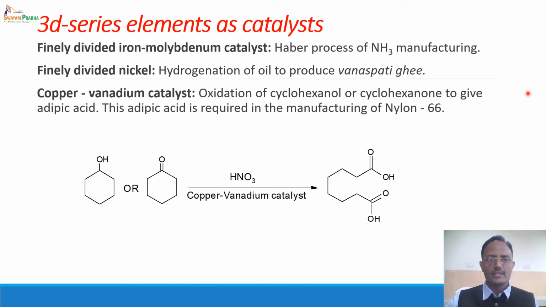Another example is the copper vanadium catalyst, which is used in the oxidation of cyclohexanol or cyclohexanone to form adipic acid. This adipic acid is required in the manufacturing of nylon 6,6, which is a synthetic fiber.